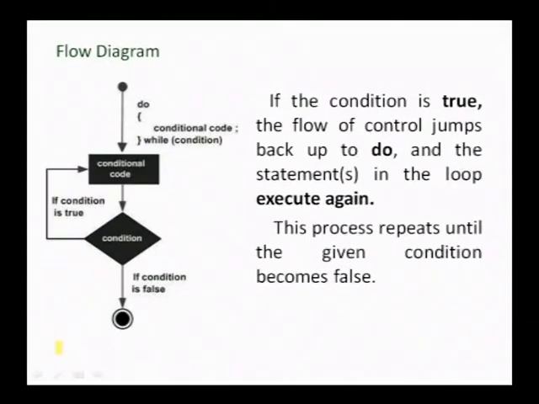So, let us look at the flow diagram of the do while statement. Here you see the conditional code that has already been executed, and at the end of the conditional code we are checking a condition. If this condition happens to be true, it would get back to the loop statement or the conditional code that would be repeatedly executed. Suppose this condition becomes false, the program control comes out of the block.